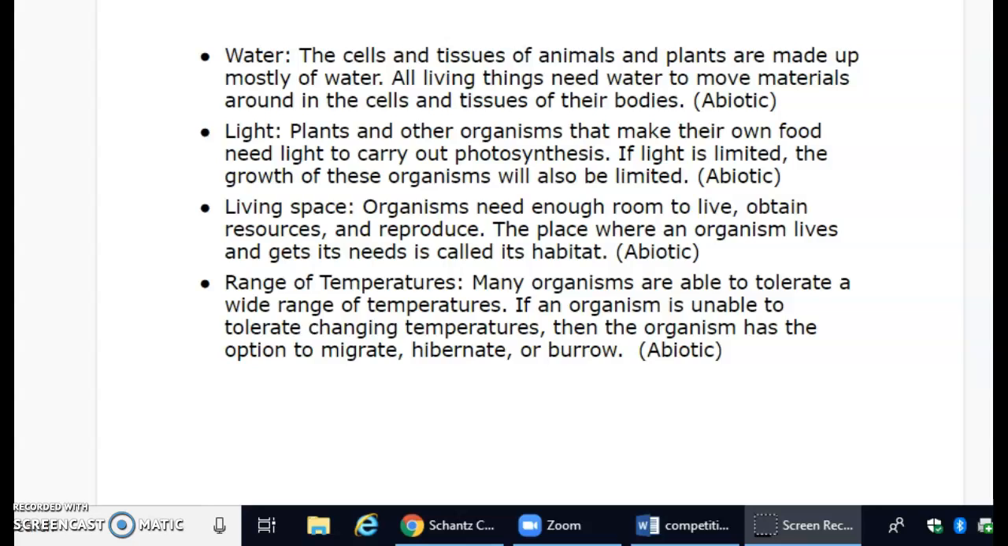Water. The cells and tissues of animals and plants are made up mostly of water. All living things need water to move materials around in the cells and tissues of their bodies. Water is considered an abiotic factor.